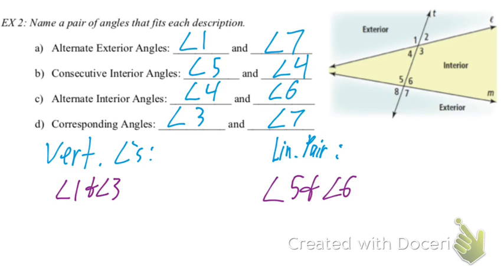Who has a question for me? No. Oh, Dominic, you do? Yeah, what are we using this for in life? Great question. So, this specific map, you may or may not use it, depending on what you end up doing.